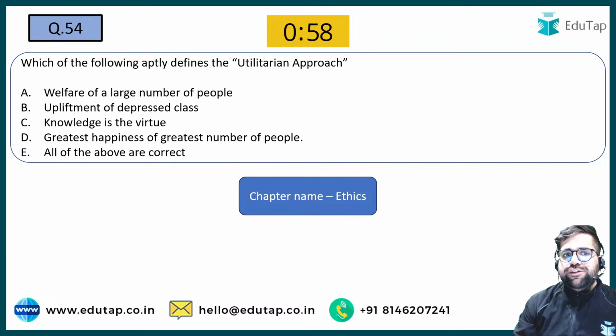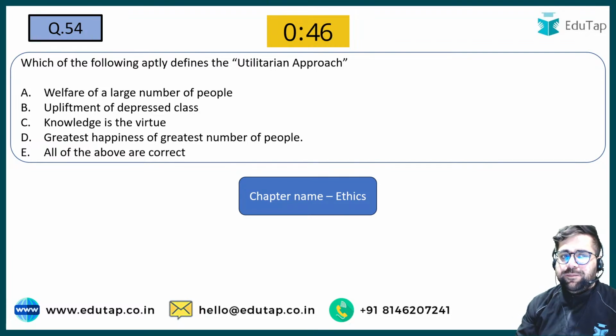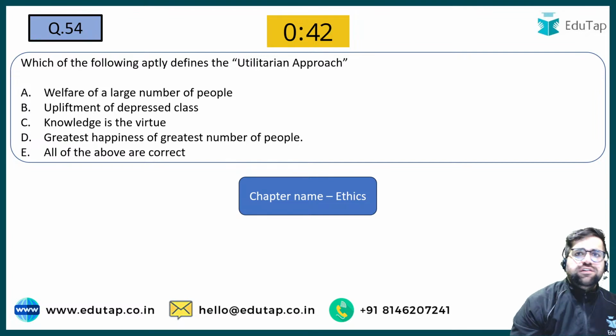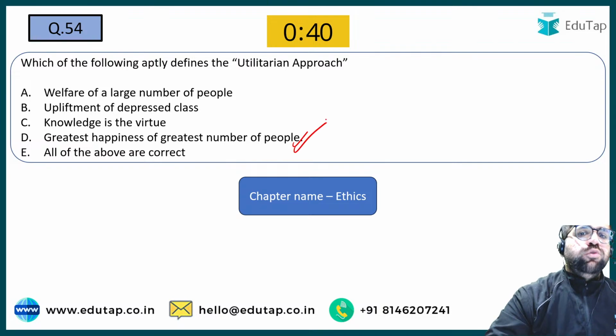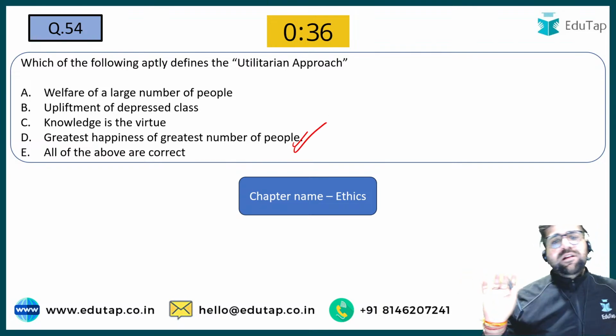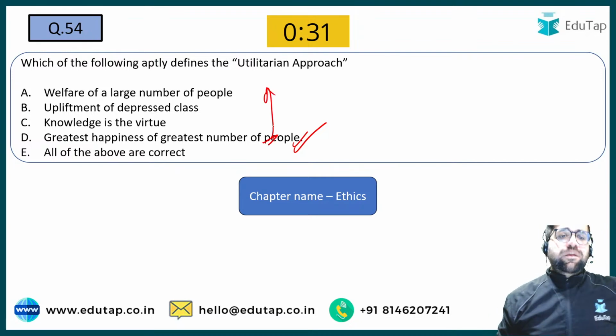54. Which of the following aptly defines the utilitarian approach? Welfare of a large number of people, upliftment of the depressed class, knowledge is a virtue, greatest happiness to the greatest number of people, or all of the above are correct. The utilitarian approach basically talks about the greatest good to the greatest number of people. If you are providing good to the greatest number of people, then your action is ethically correct. So your answer will be the utilitarian approach.